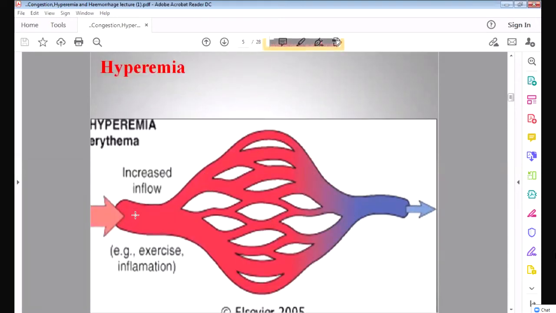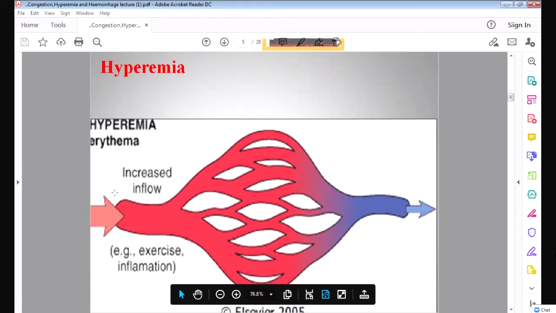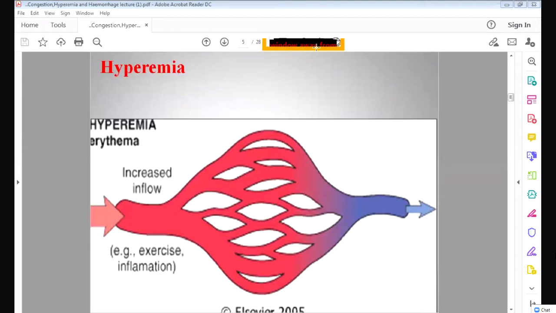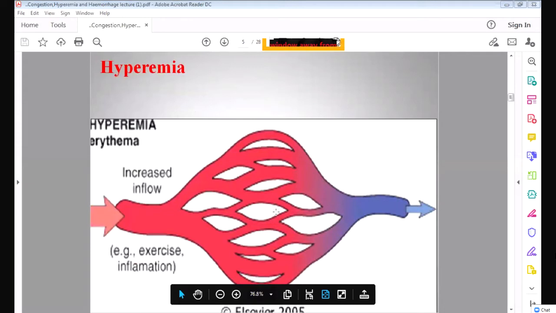So what will happen if there is arteriolar dilatation? There will be increased arterial blood into the tissue. You can see there is increased oxygenated blood in the tissue, and this is called hyperemia. So what is collecting in the tissue? It is the oxygenated blood or the arterial blood which is collecting in the tissue due to arteriolar dilatation. This is called hyperemia, and it happens in exercise.